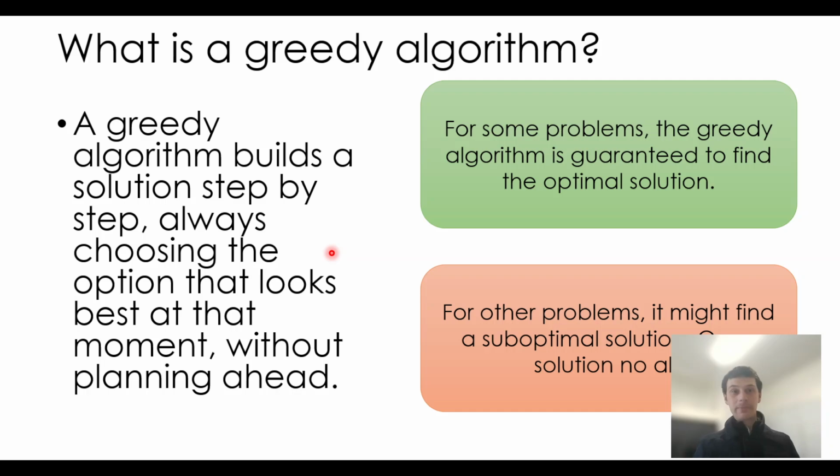So, in summary, sometimes it's guaranteed to find the best solution. Sometimes, for some kinds of problems, it might not be guaranteed to find the best solution or a solution. And that's a greedy algorithm. Be greedy.